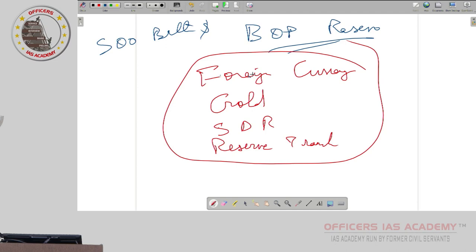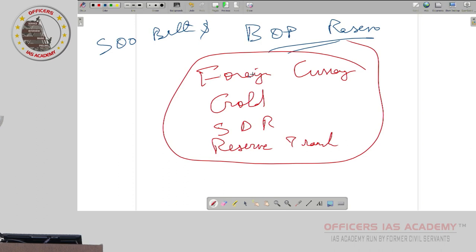Last 10 years I am teaching economy for officers in Officers Ace Academy. First time I am seeing SDR and reserve tranche negative. Means we have overused our SDR and overused our reserve. Beyond reserve tranche we are using, means we are paying interest also, which has never happened in last 10 years. Before that I do not know whether it has happened, I have to check.